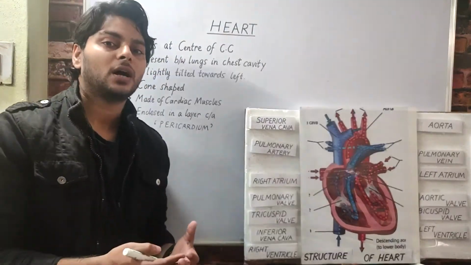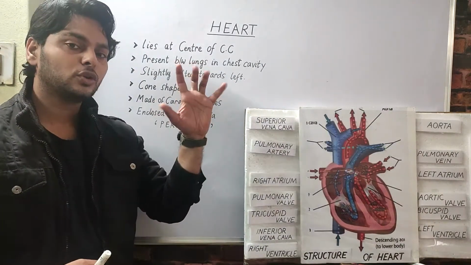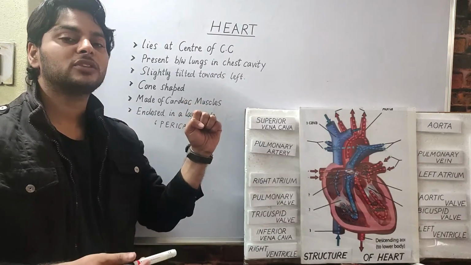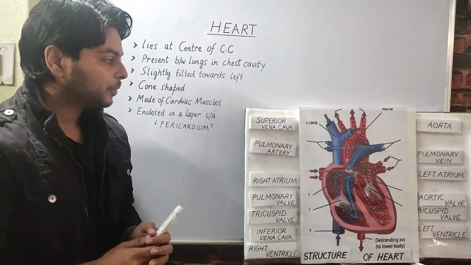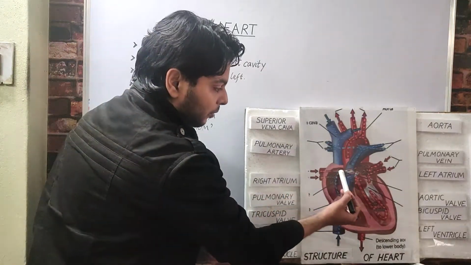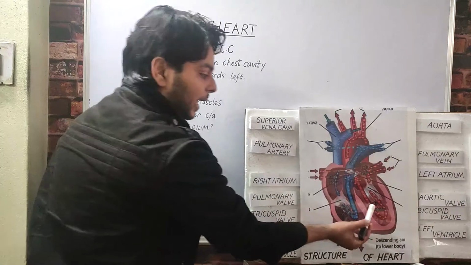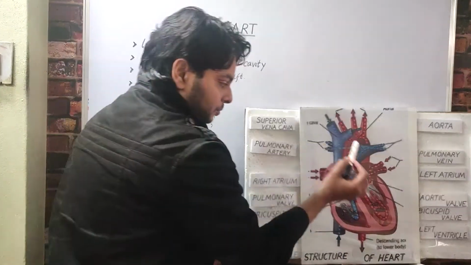What is the size of the heart? Just close your palm to make a fist. Our fist is approximately as big as our heart. There are 4 chambers in our heart. The upper 2 chambers are known as atria and the bottom 2 chambers are known as ventricles.